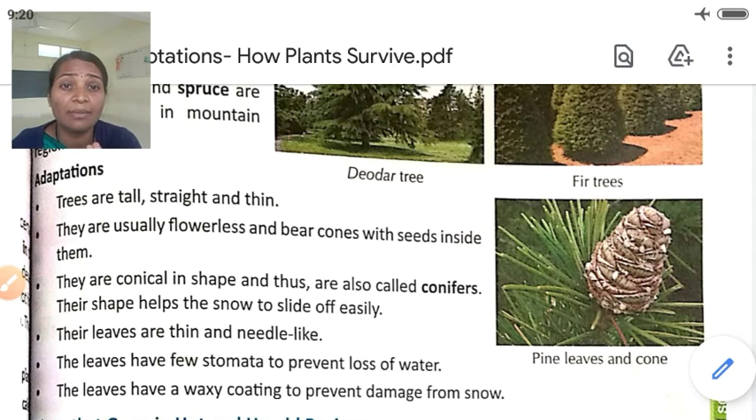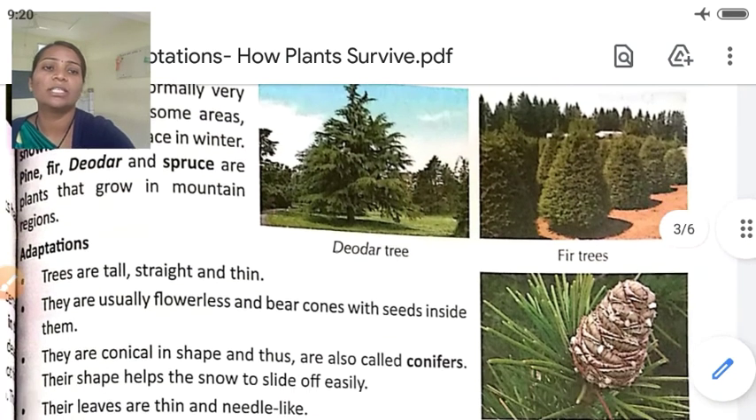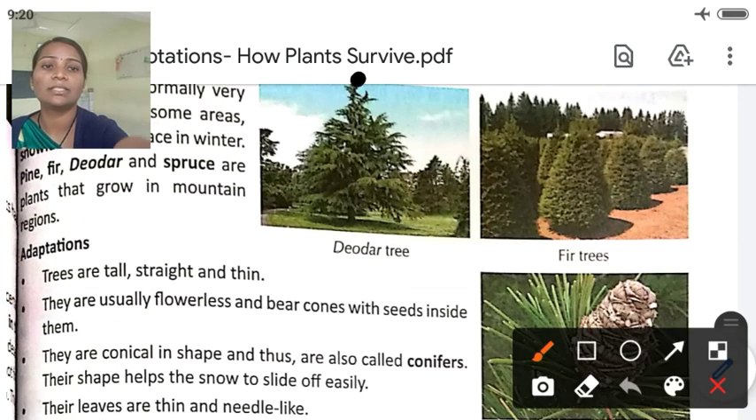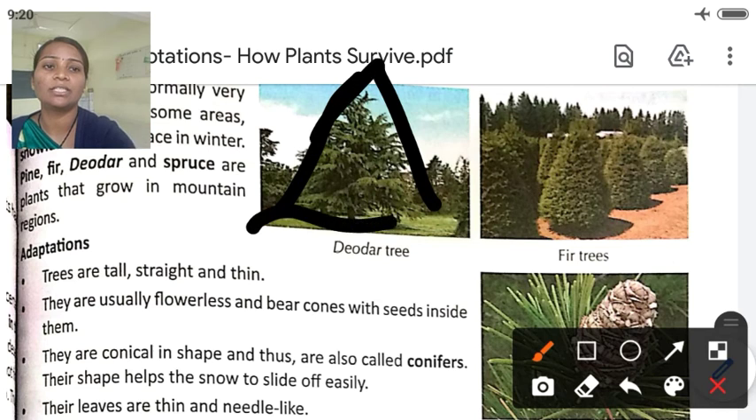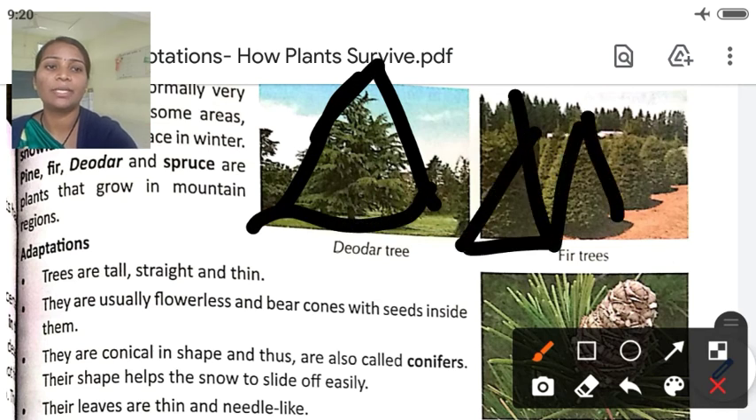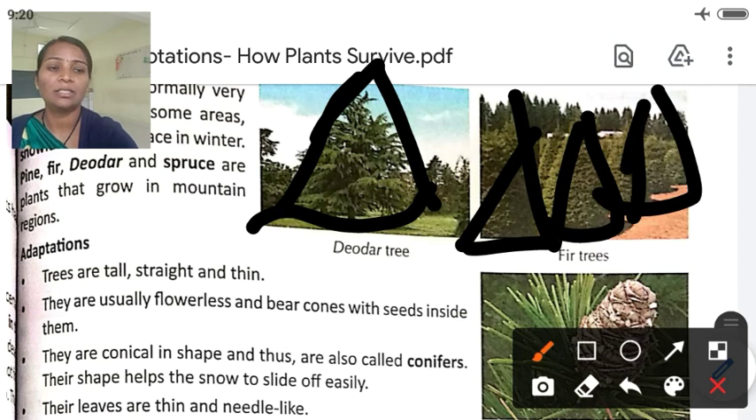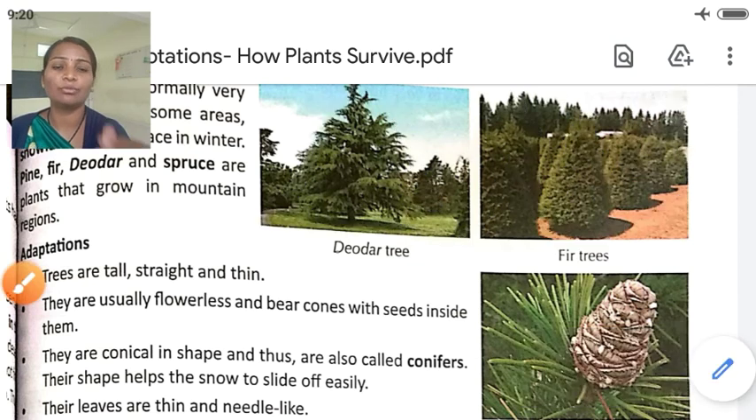Their shape helps the snow slide off easily. They have a conical shape. If you observe these plants, it is the deodar, it has a conical shape. You have learned this in geometry in your maths. This shape is conical. So by that, its shape helps them to slide off the snow. Usually snowfall is there, so snow can easily slide off from their leaves because of this shape. And keep in mind they are called conifers also.